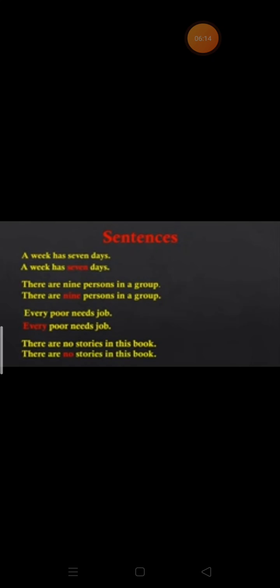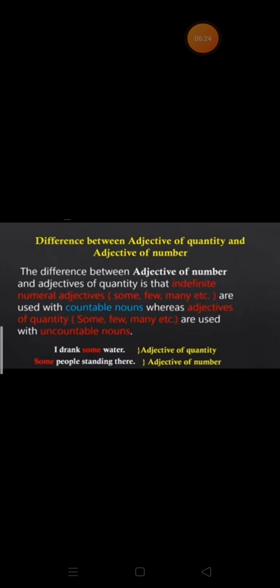Every poor needs a job. Every means everyone. So exactly we have got the number: everyone. So children, here we have a look at the difference between adjective of quantity and adjective of number. Although I have explained, we'll have a look again.